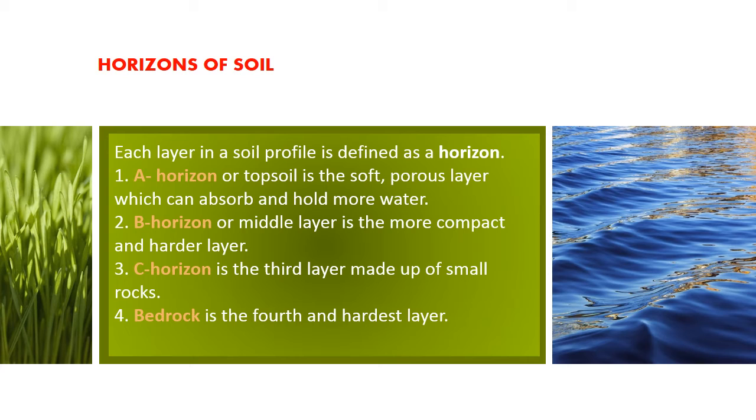B horizon or the middle layer is a more compact and harder layer in comparison to the topsoil. C horizon is the third layer. It is made up of small pieces of rocks. Bedrock, which is the fourth layer, forms the basis of the soil profile. It is the last and the hardest layer when we talk about the horizons of the soil.